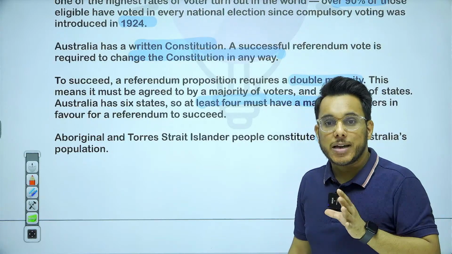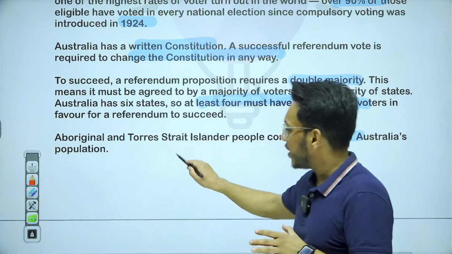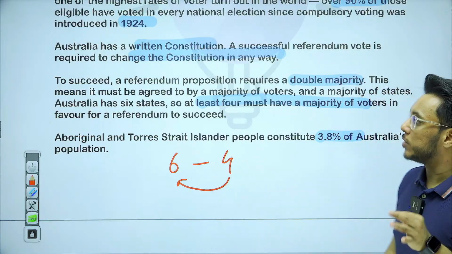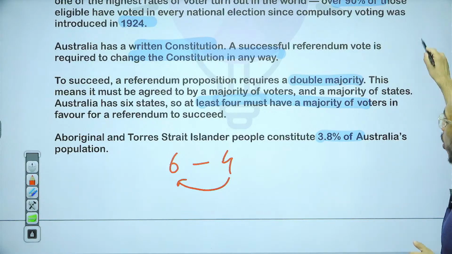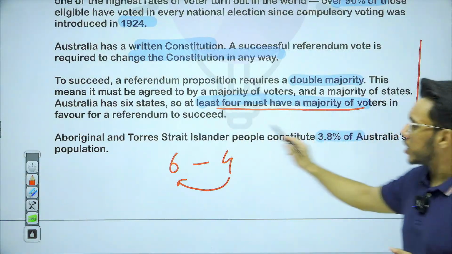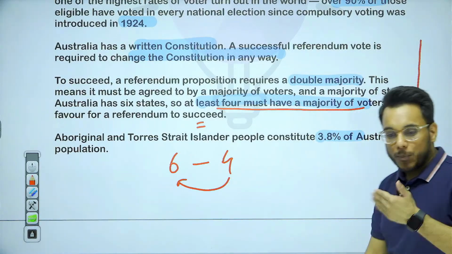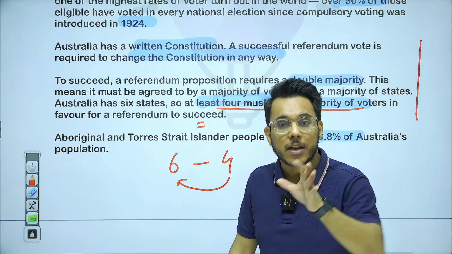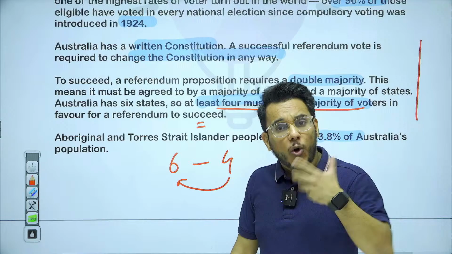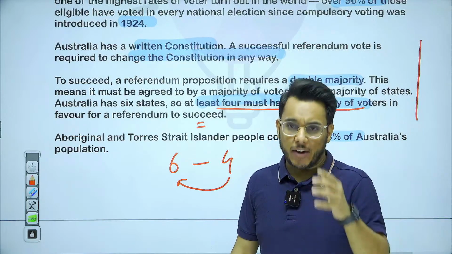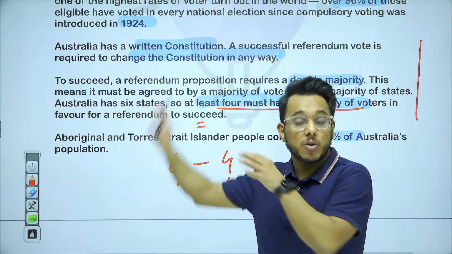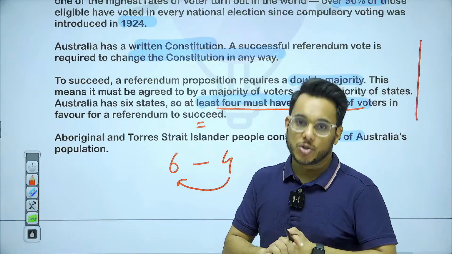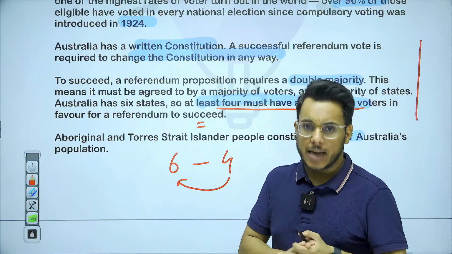Australia is subdivided into 6 states. It means 4 of the 6 states also have to approve the constitutional amendment. Only then can that constitutional provision be amended. Because of this, the Australian constitution is very difficult to amend, and over 44 referendums have been raised, but only 8 have succeeded because of this difficult provision. Now, recently, a new referendum was carried out in Australia. For what matter was the referendum carried out and what was the result?